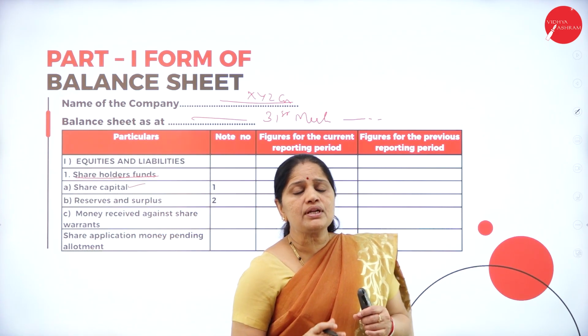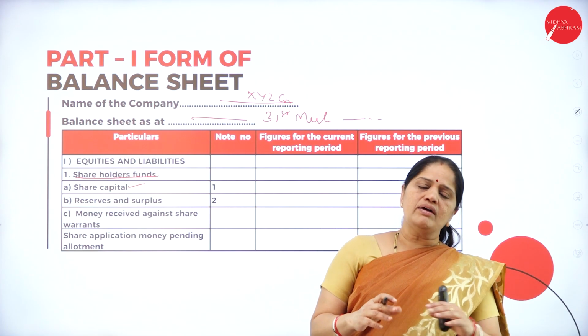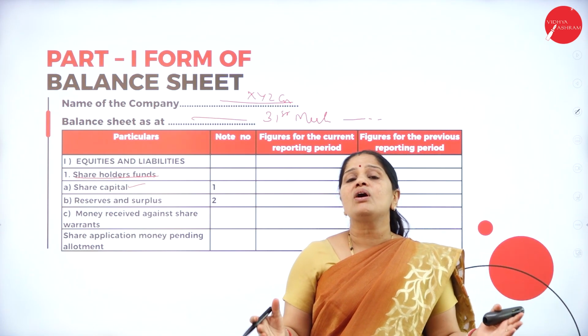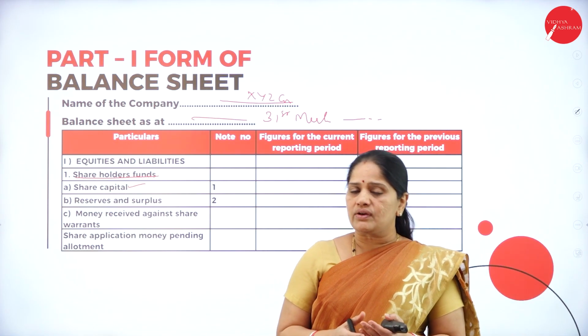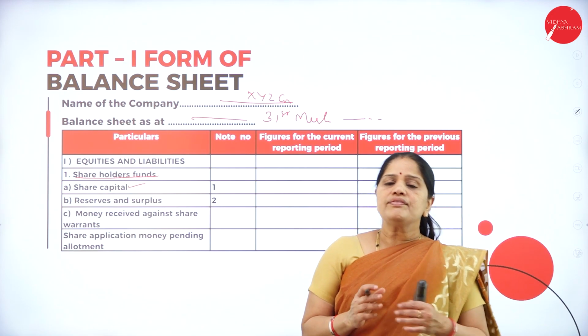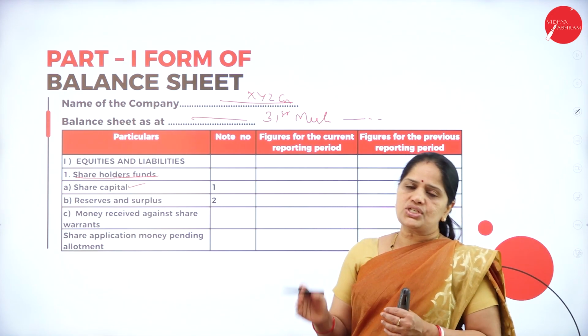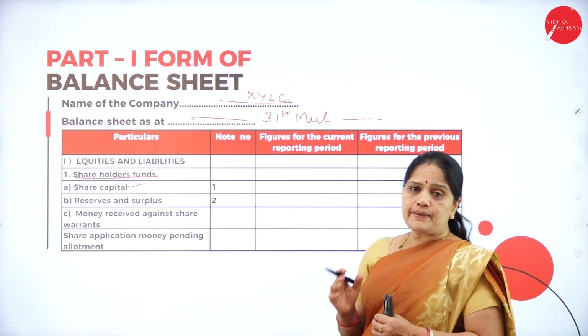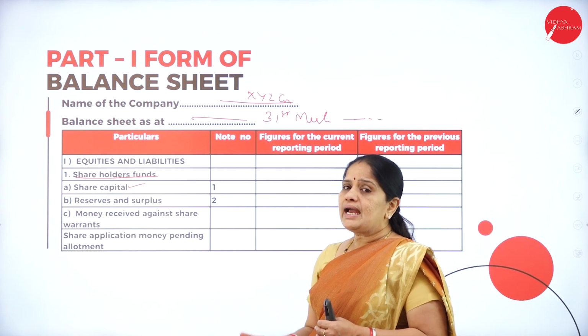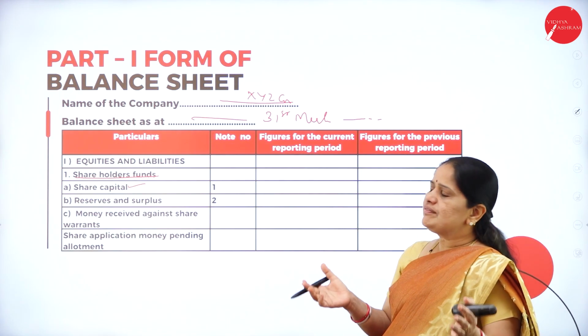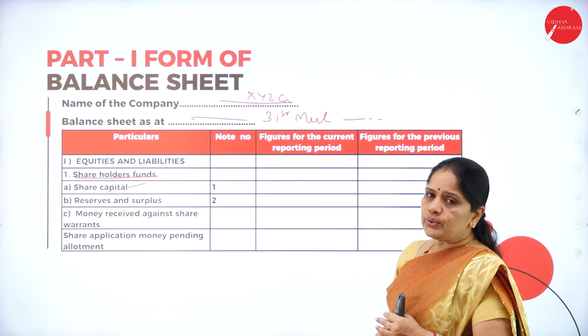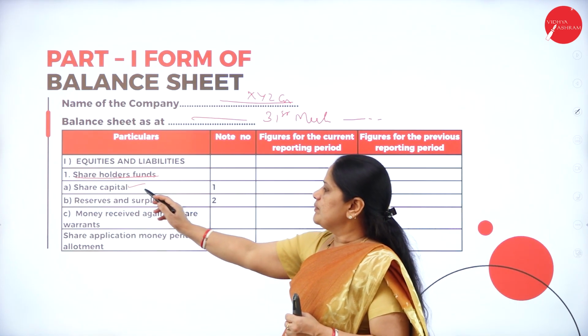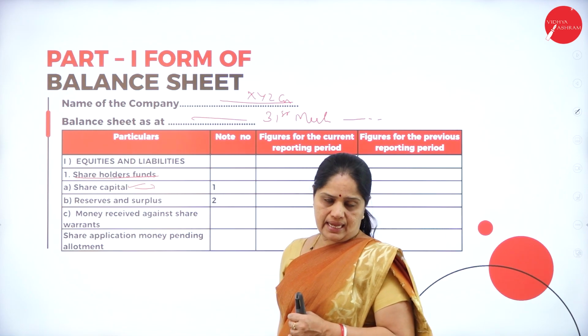So, share capital of the company comprises the money which has been contributed by the shareholders of the company. If anyone has purchased the shares of the company, he becomes the owner of the company, and as such, whatever fund he has contributed towards the share capital will be mentioned in the share capital.